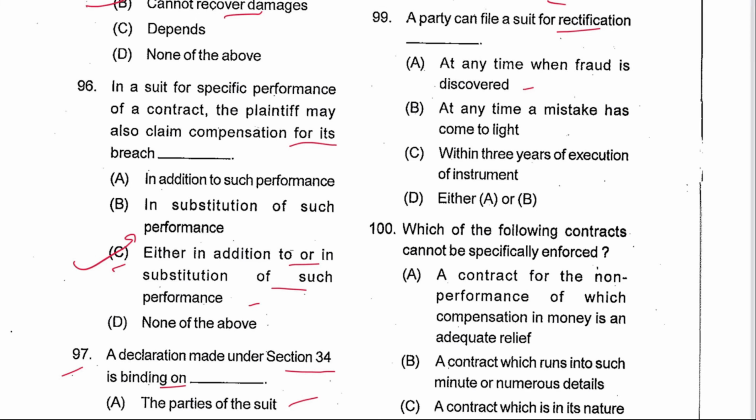नेक्स्ट 99, ए पार्टी कैन फाइल अ सूट फॉर रेक्टिफिकेशन at time when the fraud is discovered, yes. A time mistake has come to light, yes. Within 3 year execution. So either A or B rectification है तो D is the answer.